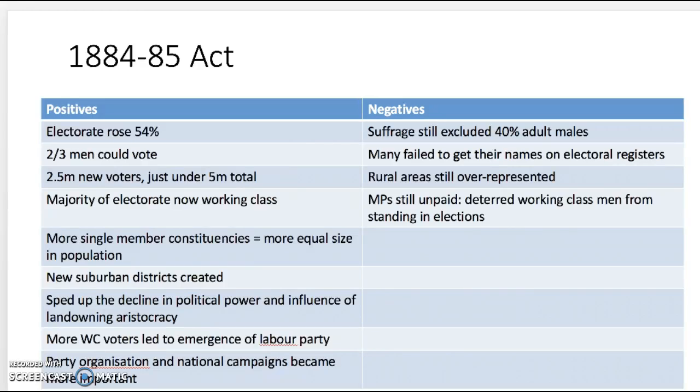However, suffrage still excluded 40% of adult males. Many failed to get their names on electoral registers. Rural areas were still overrepresented. MPs were still unpaid, which deterred working class men from standing in elections.